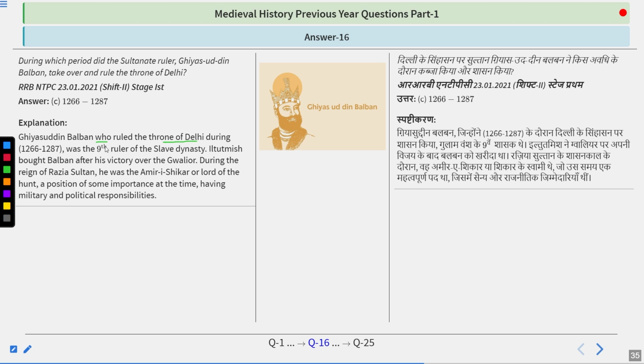Ghiyasuddin Balban, who ruled the throne of Delhi during 1266 to 1287, was the ninth ruler of the Delhi Sultanate or slave dynasty. Iltutmish fought Balban after his victory over Gwalior. During the reign of Razia Sultan, he was the Amir-i-Shikar or Lord of the Hunt, a position of some importance at that time, having military and political responsibility. He was also one of the nobles of the group Chalisa that was created by Iltutmish. Later on, when he gained control, he destroyed that group of Chalisa or the 40 nobles.